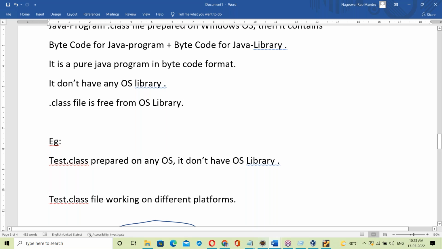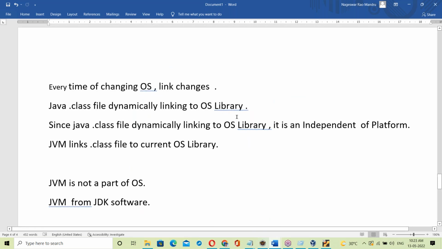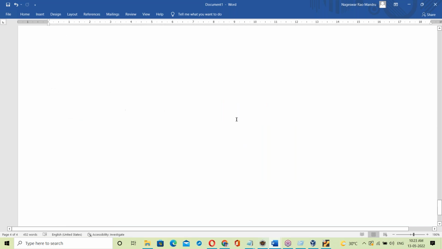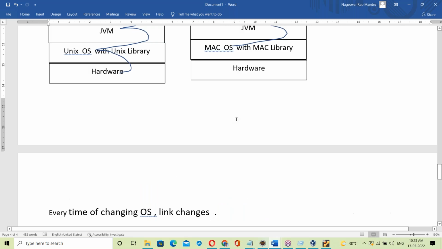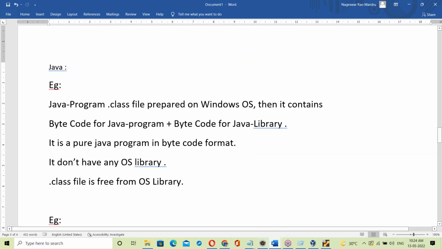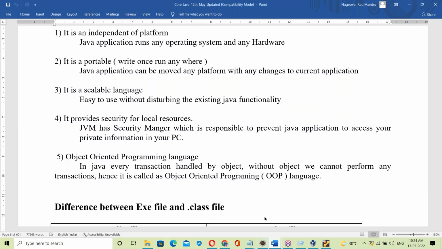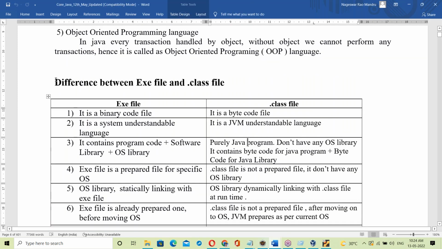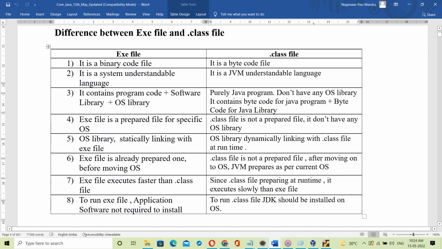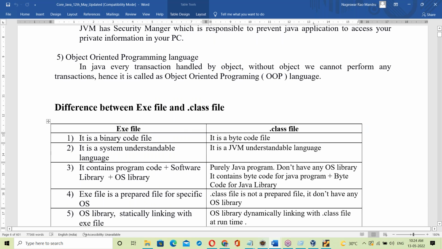Check in Google how Java made us platform independent. No website will give the proper information about why the exe file is different. Just check for exe file and dot class differences; you can't find this much information. I explain everything very clearly. My way of explanation is like this, and every topic I'll explain like this. Any doubts, guys?